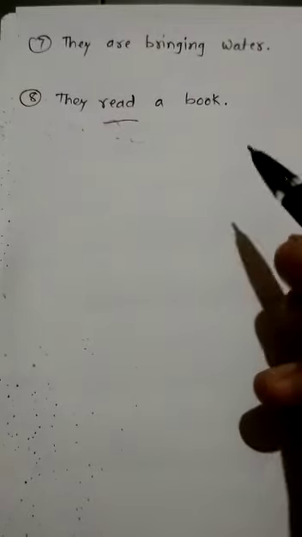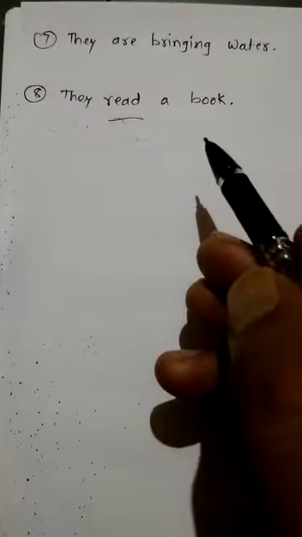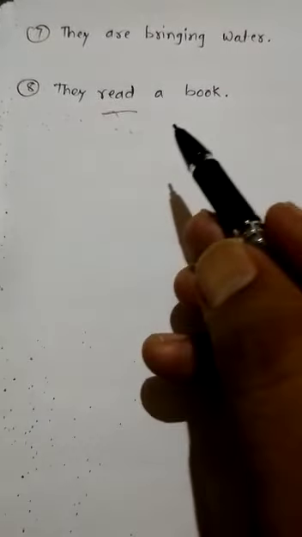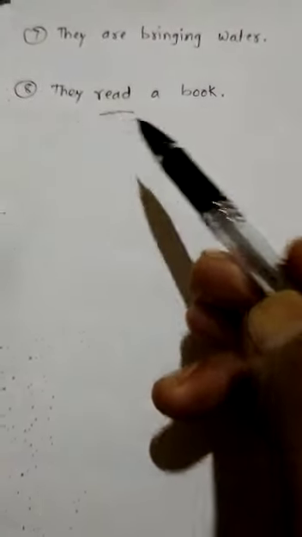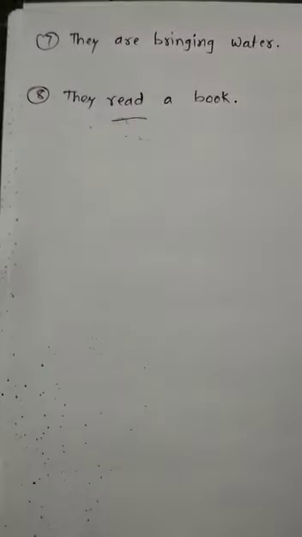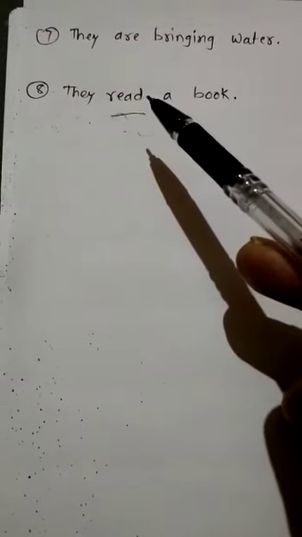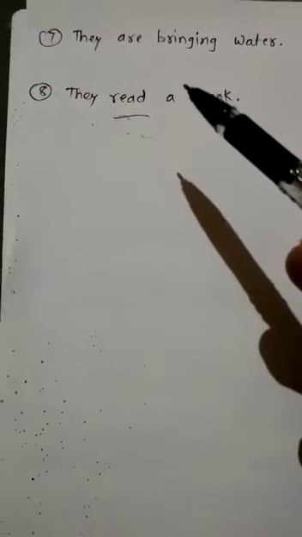So according to that you will have to make some changes. So here only in written form it is given, so you can frame the question in both ways, like do they read a book, and then again did they read a book. Both your questions will be correct here, because all the three forms of the verb read are the same.